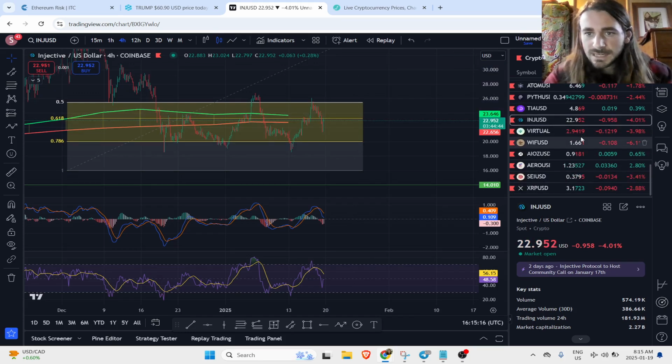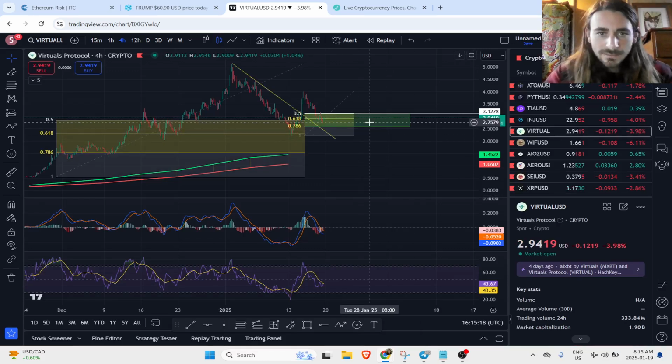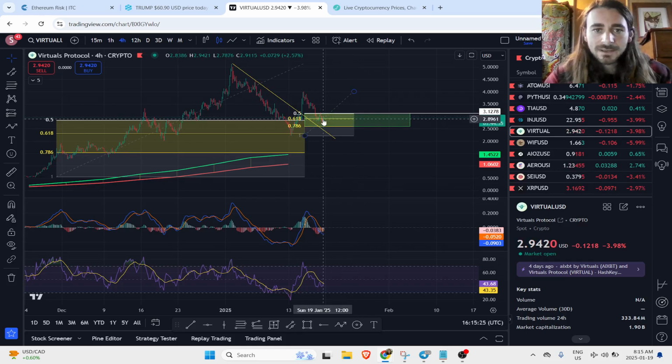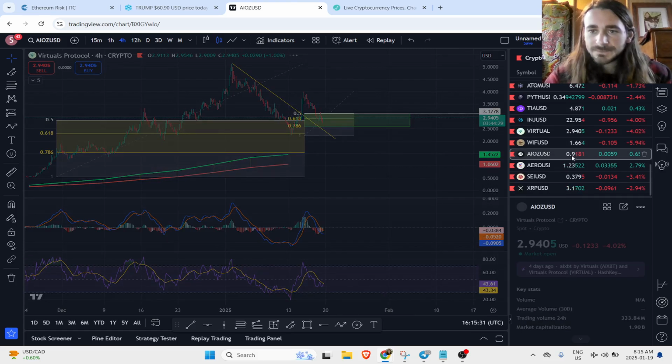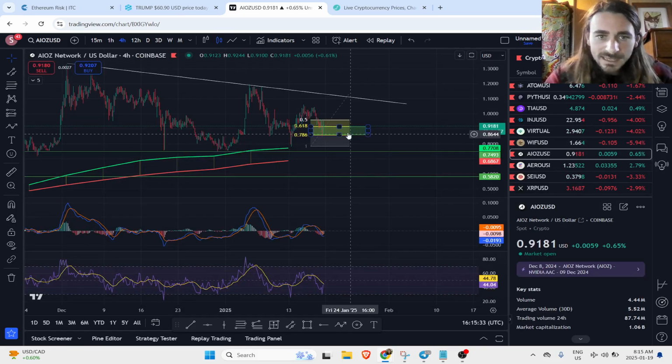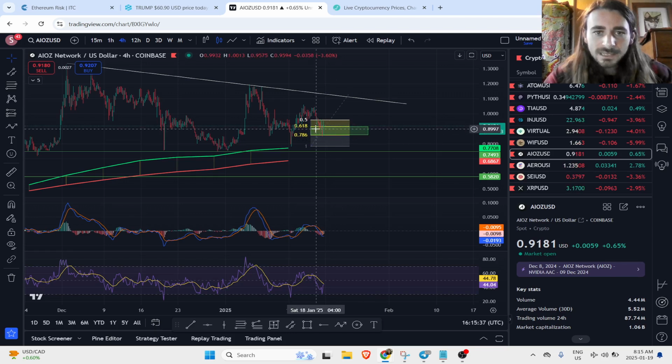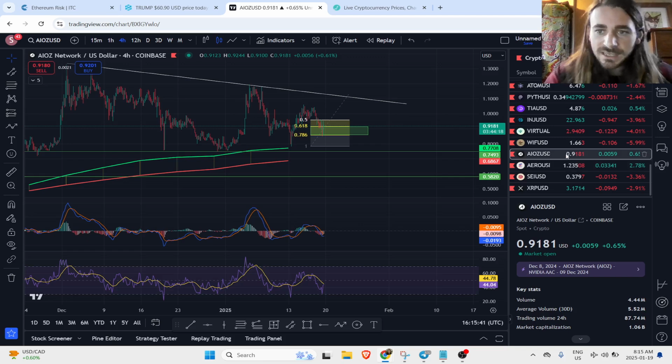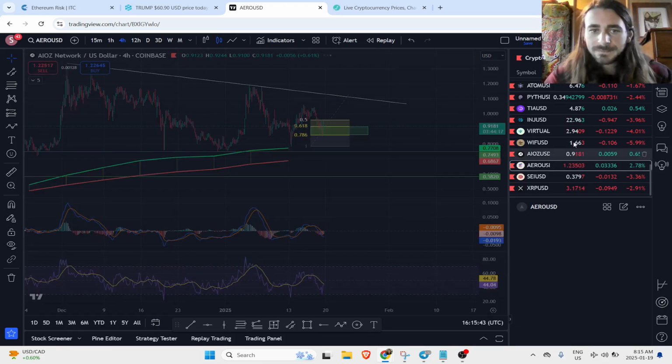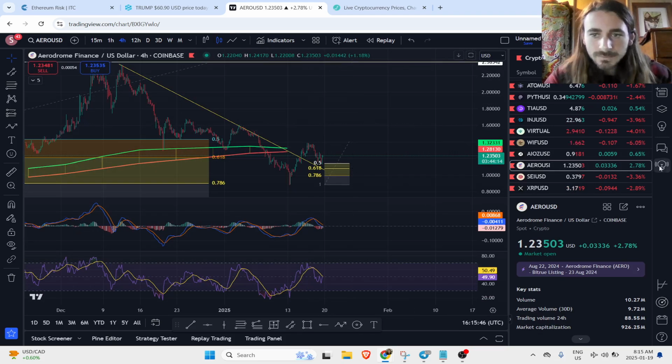Moving on, we'll scroll down, Virtual. Virtual, again, that's in our 618 swing trade entry opportunity here. So I do have a position, or swing position, in Virtual open from here, just for full transparency. Looking at AIOZ, also at our 618. So if you're looking again for that swing potential, we are currently bouncing from the 786. Looks good. I like AIOZ price action right now.